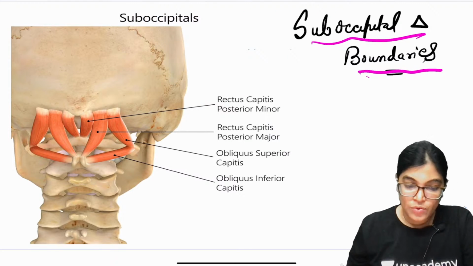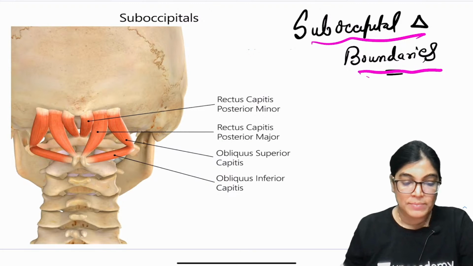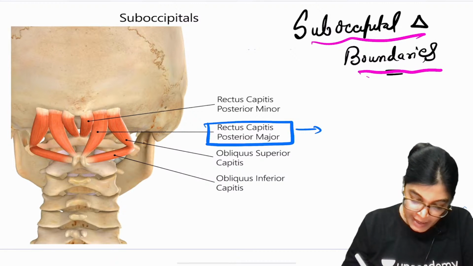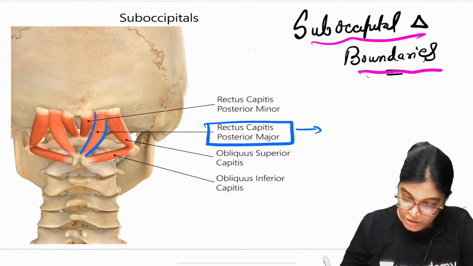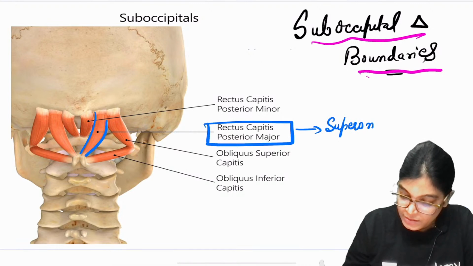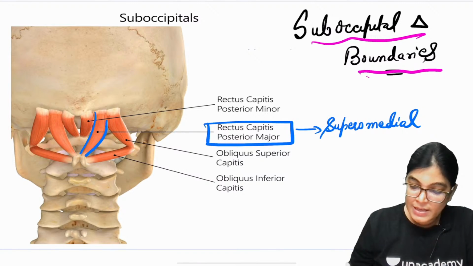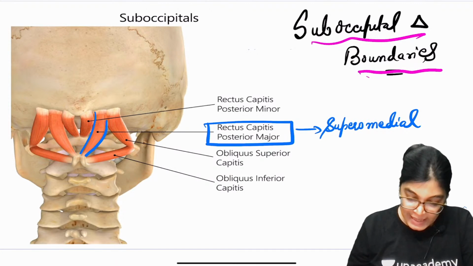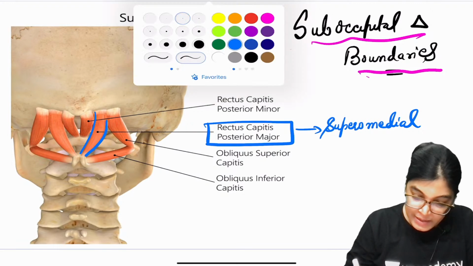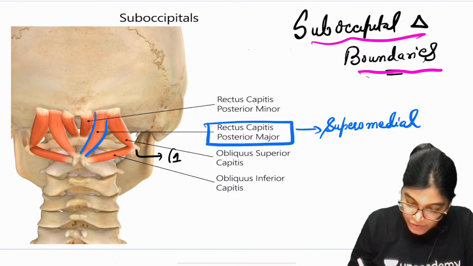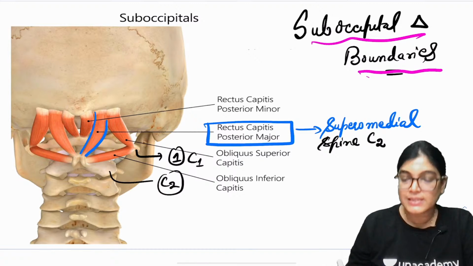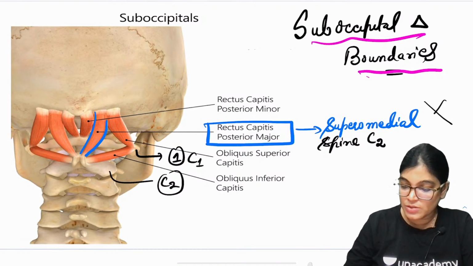Yeah. So when I am talking about the rectus capitis posterior major muscle, this can't be the right answer because this muscle is forming the supromedial border for the suboccipital triangle. Got it? And it is attached to the spinous process. Can you see here in the diagram? This is the first cervical vertebra, C1. This is C2. So it is attached to the spine of the second cervical vertebra. So this is the wrong option.